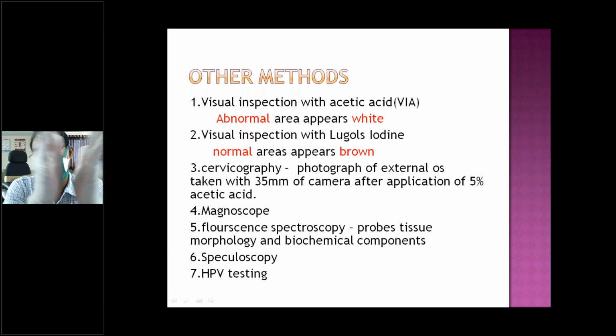The other method of this screening is visual inspection with acetic acid. You look at the cervix and put on diluted acetic acid, 3 to 5%, and then you see a white area. When the cell membrane is broken, it allows acetic acid to go inside the cell and coagulate the cell protein. When the protein is coagulated, it appears white, like when an egg is beaten or boiled, you see that white area.